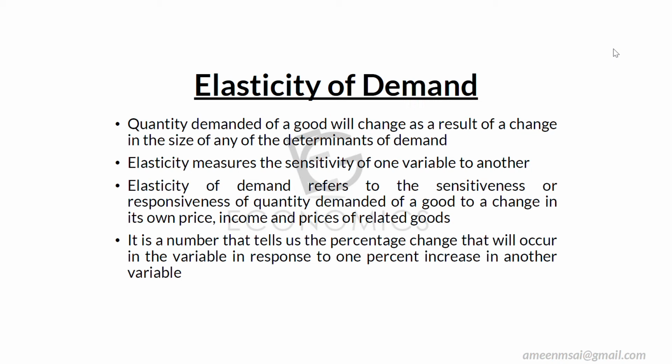It might be the price of the good, it might be the income of the consumer, it might be the price of related goods. So when there is a 1% change in price, income, or price of a related good, by what percentage does the quantity demanded change? That's what we are discussing in elasticity of demand.